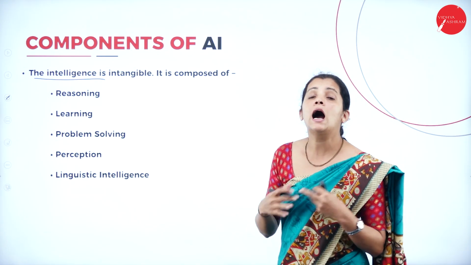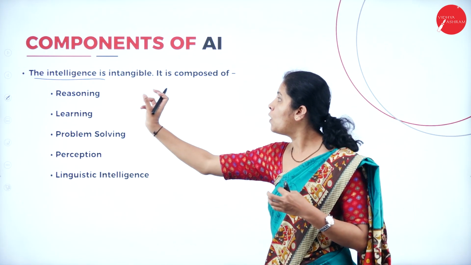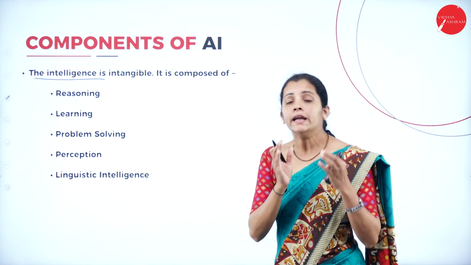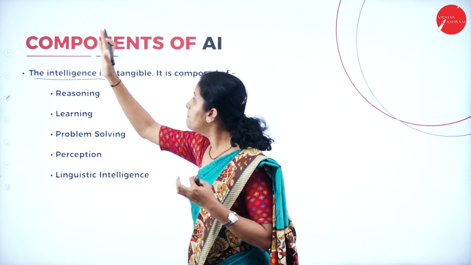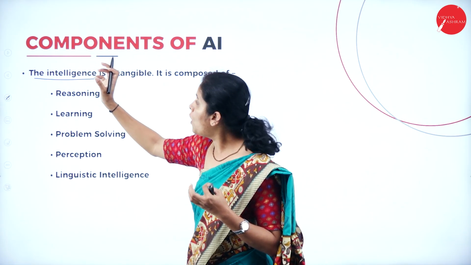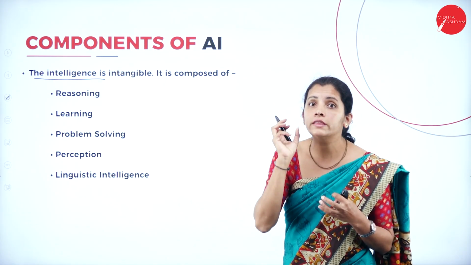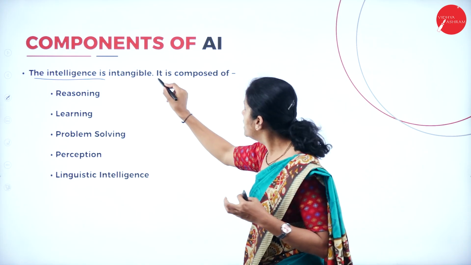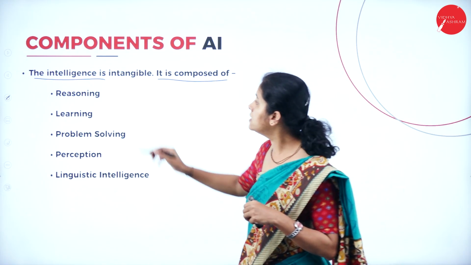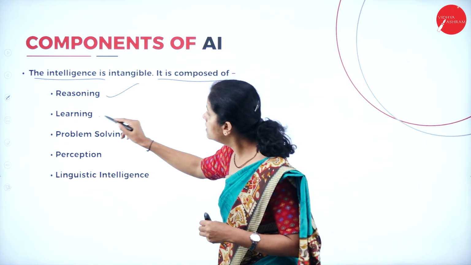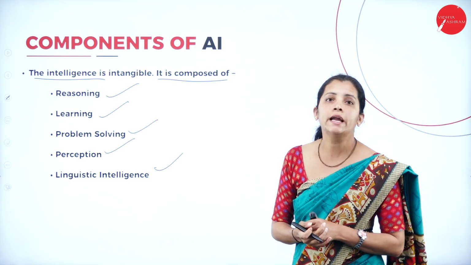That is nothing but untouchable or invisible, and it is called intelligence. And intelligence is nothing but the cognitive. So, it is man-made cognitive or man-made thinking power or thinking device or thinking machine, and it is composed of the following components: reasoning, then learning, problem solving, perception, and linguistic intelligence.